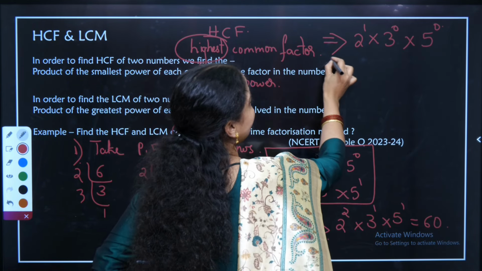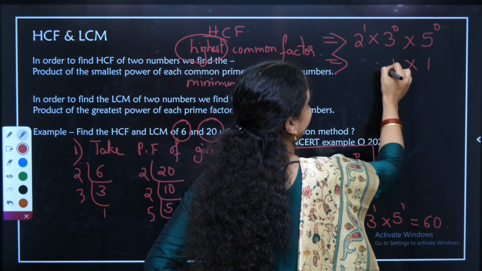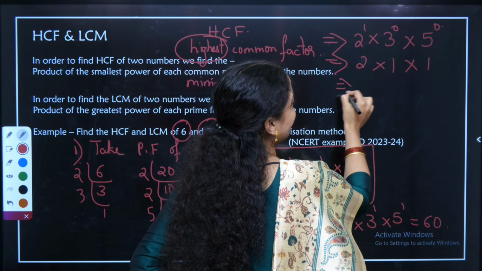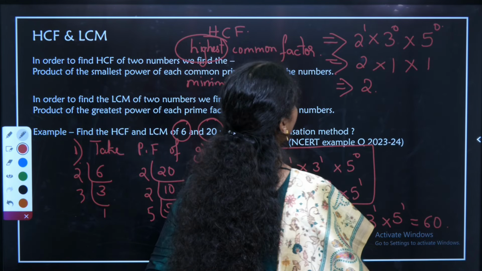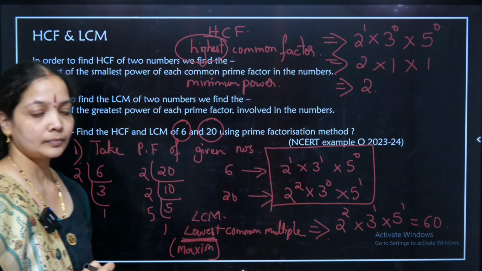Now, what is 3 power 0? 1. What is 5 power 0? 1. 1 into 1 into 2, so the product of these is 2. Therefore, the HCF of 6 and 20 will be 2.